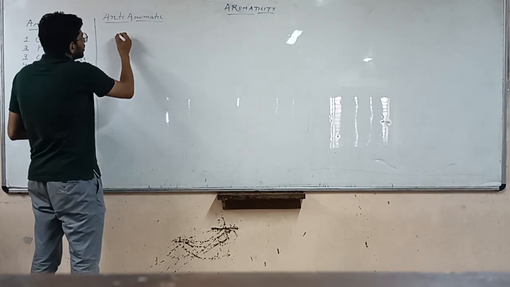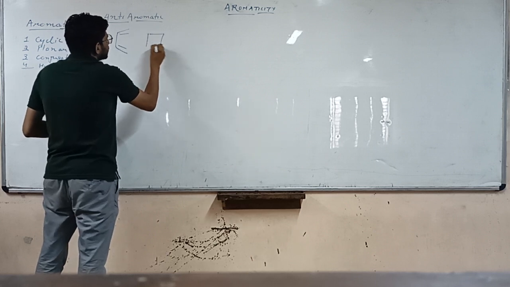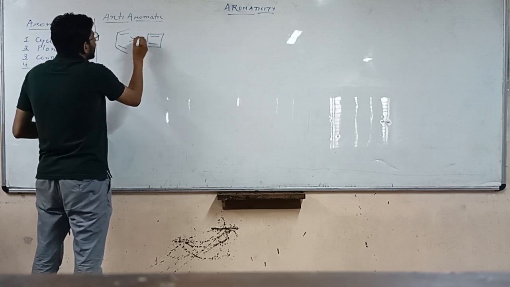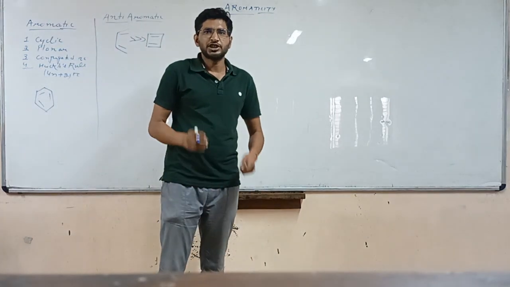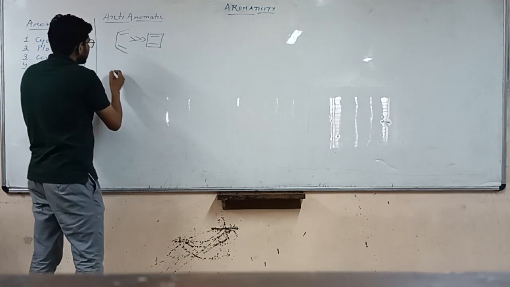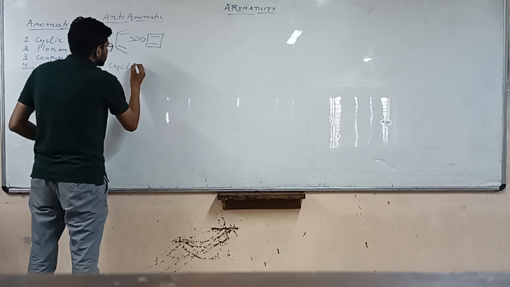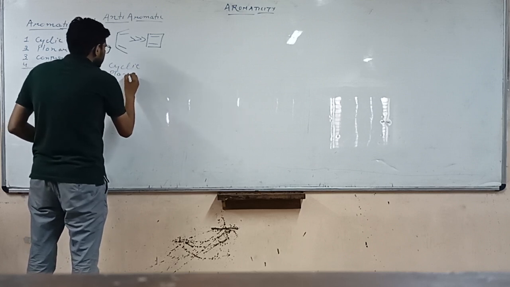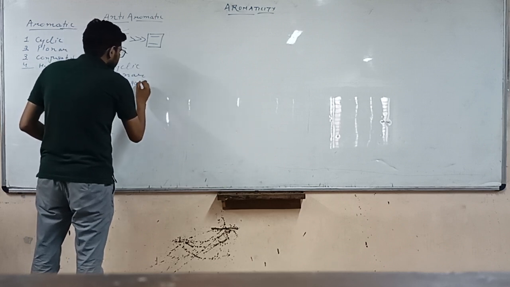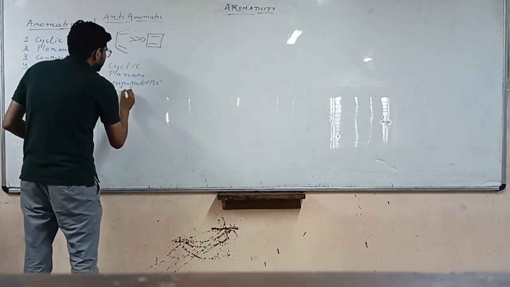Suppose we have taken this. So this compound is highly unstable. These compounds will be anti-aromatic. Now, how will we find them? The conditions for these compounds: the first three conditions will remain the same. The first condition is the compound should be cyclic, planar, have conjugated pi electrons, and the last thing, it must have 4n pi electrons.